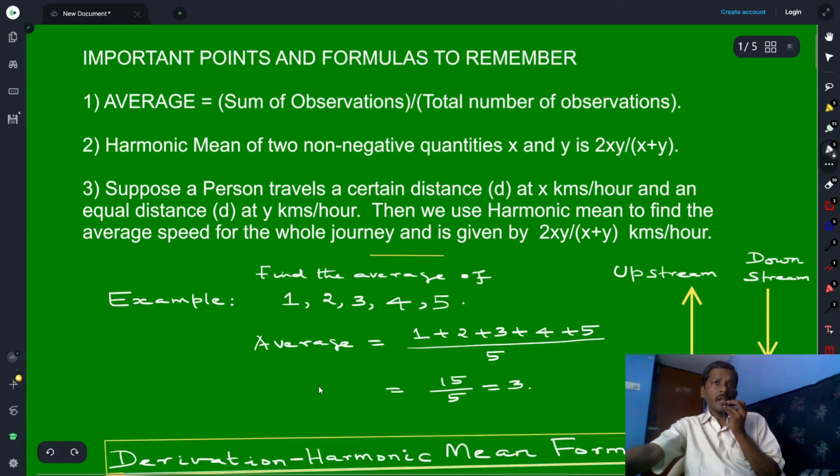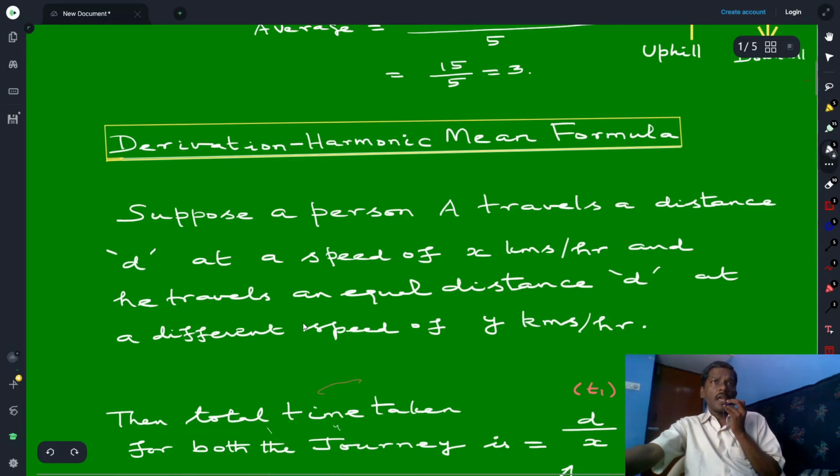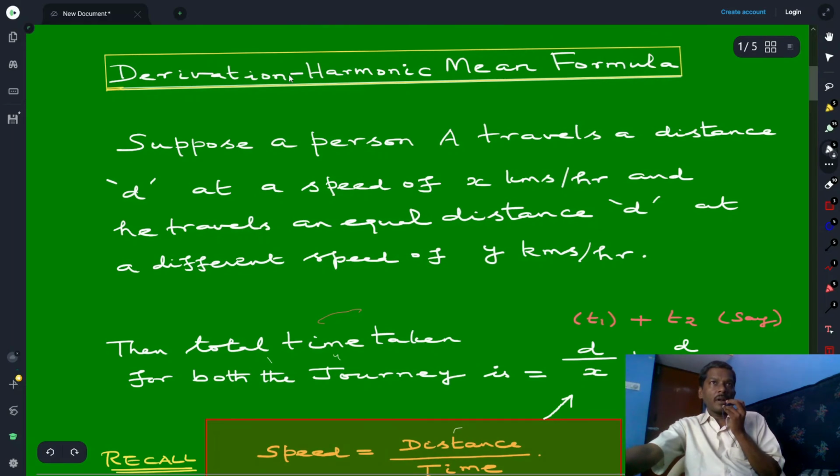Now we will see how to derive the harmonic mean formula. So this is the situation. Suppose a person A travels a distance d at a speed of x kilometers per hour, and he travels an equal distance d at a different speed of y kilometers per hour.